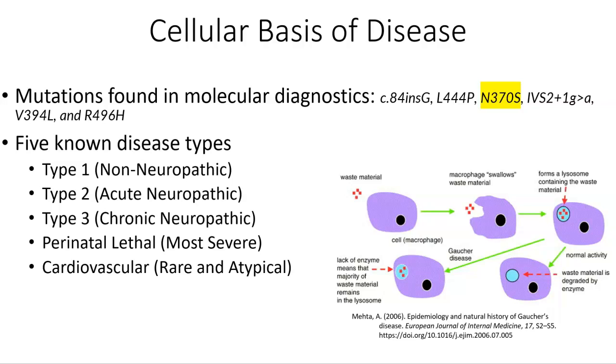For Gaucher disease, unfortunately, the lack of the enzyme means that a lot of the waste material will stay inside the lysosome, and the cells will fill up with all of the waste material. Unfortunately, that will lead to fatty accumulations in several organs of the body, like I explained, the liver, the spleen, and the bone marrow.